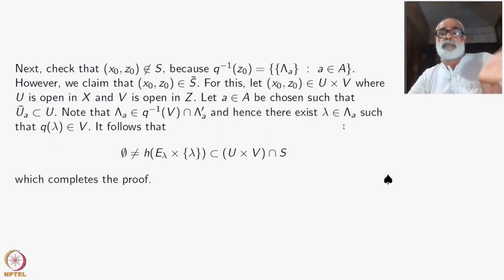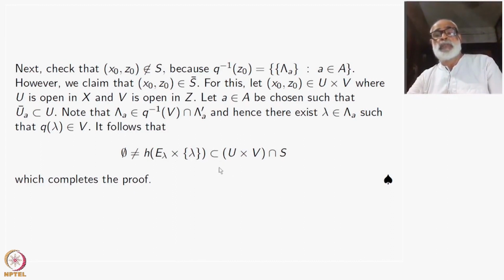So you can take some lambda beyond lambda, as I said, such that Q lambda is inside V. Or you can say that something less than lambda, say lambda prime open to capital lambda A closed, that entire thing is contained inside Q inverse of V. It follows that H of E lambda cross lambda, if you come down under the quotient map, is contained inside U cross V. This H just identifies all these lambdas, when lambda is smaller, to the same elements here.